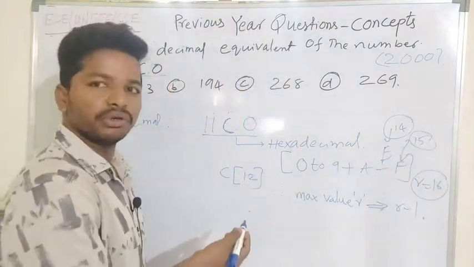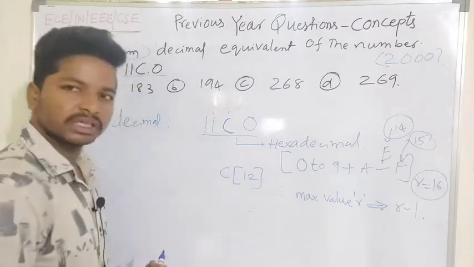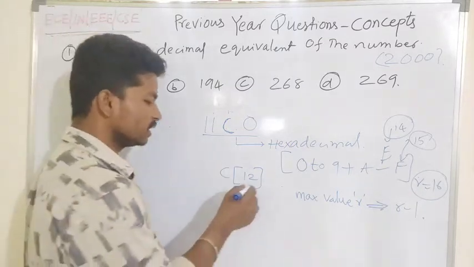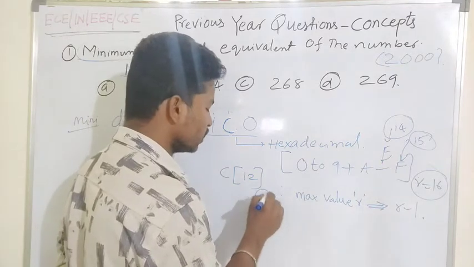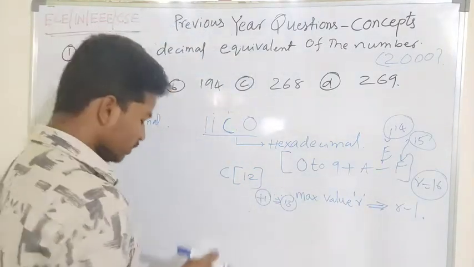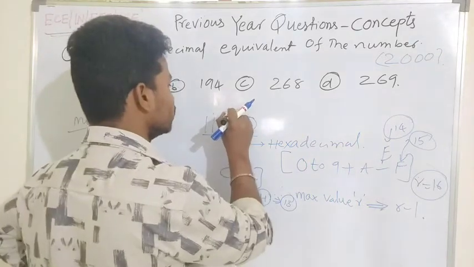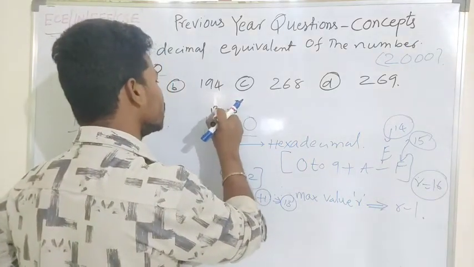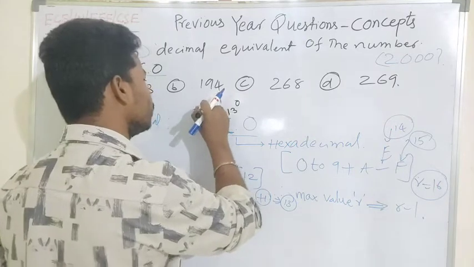In the same scenario, here also we have C, but the radix is 13, since the maximum value plus 1 is 13. So we have to multiply the number with powers of 13: 13 power 0, 13 power 1, 13 power 2.